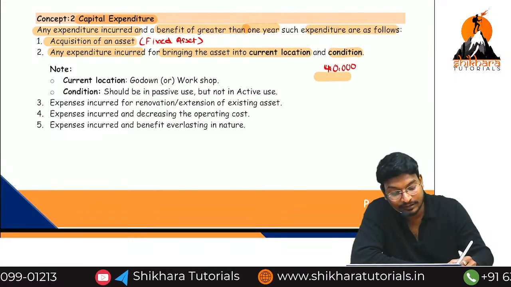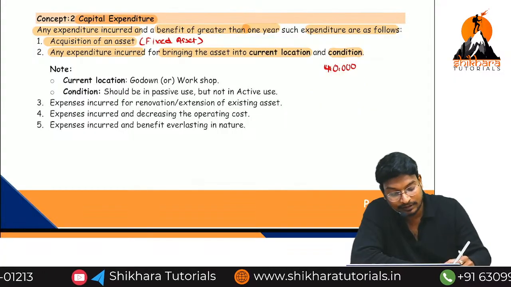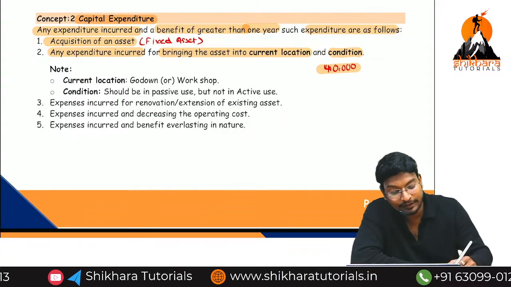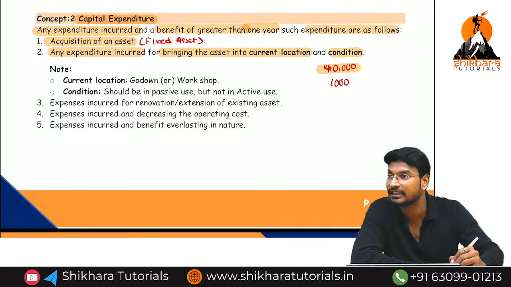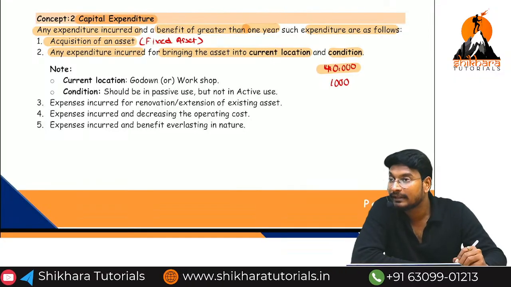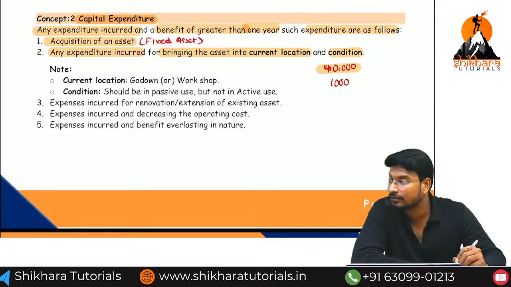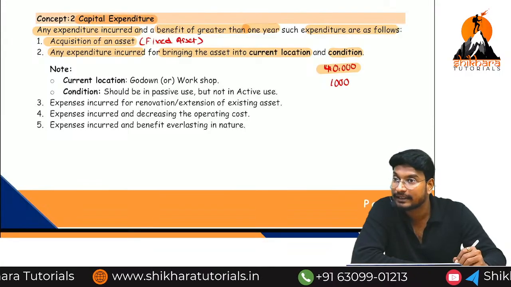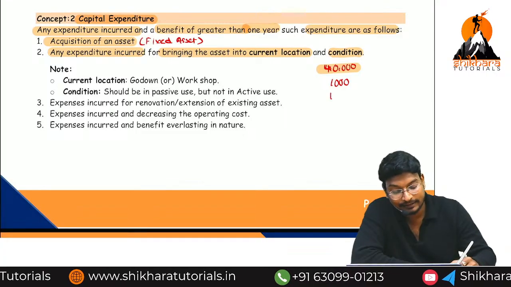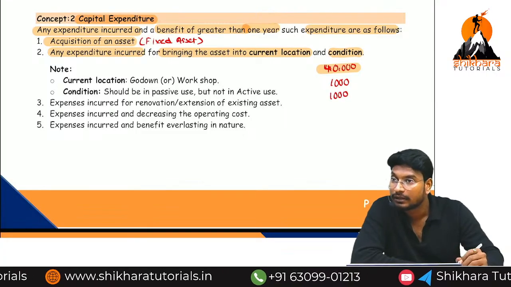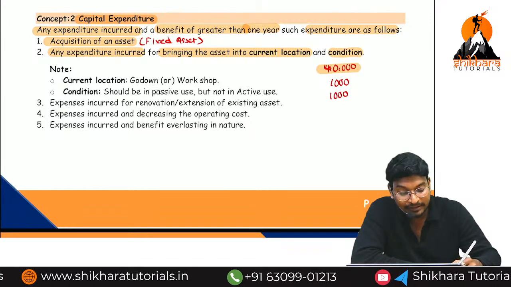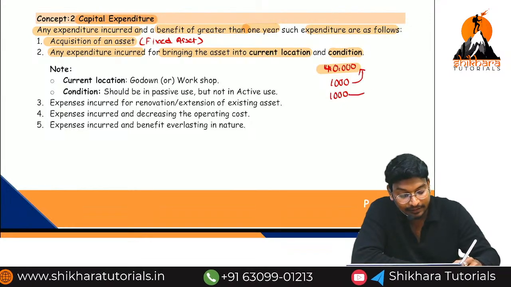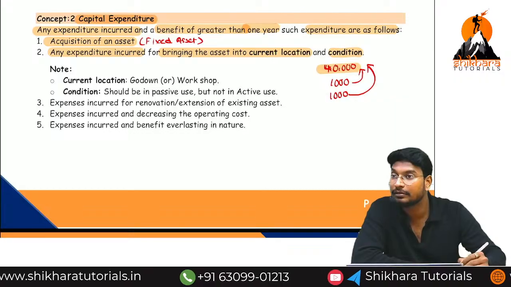The purchase cost of the AC is 40,000. After that, we have incurred 1,000 rupees for transportation expenses. And then we are going to incur the installation expenses. What is the meaning of installation? Fixing of an air conditioner is called installation. For the installation, we have paid 1,000. These 2 expenses are related to the fixed asset.